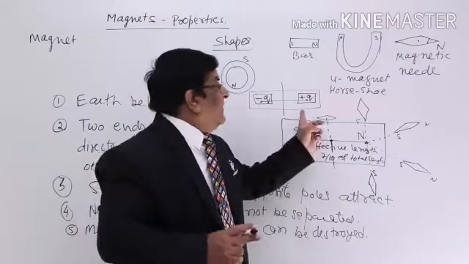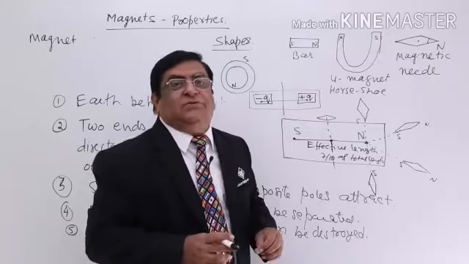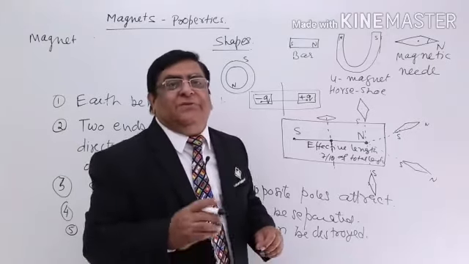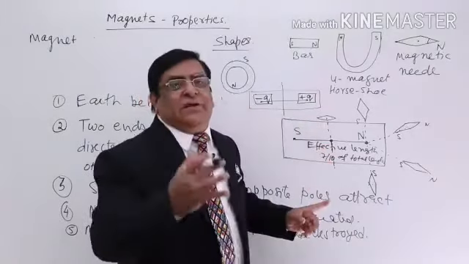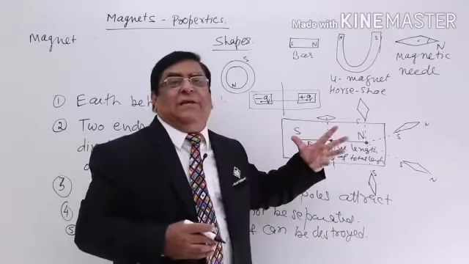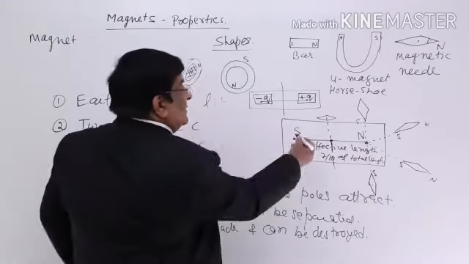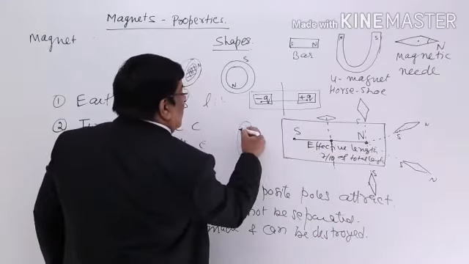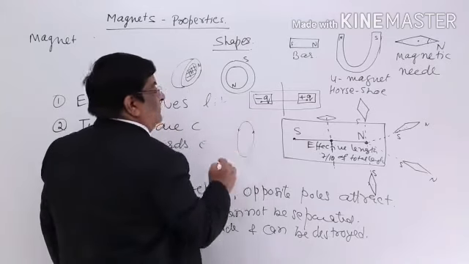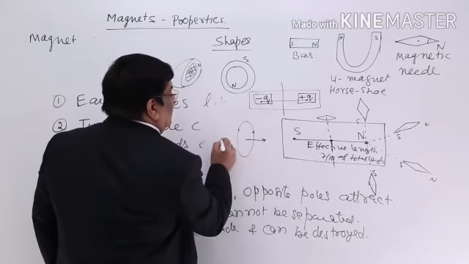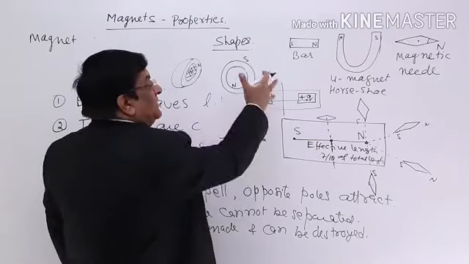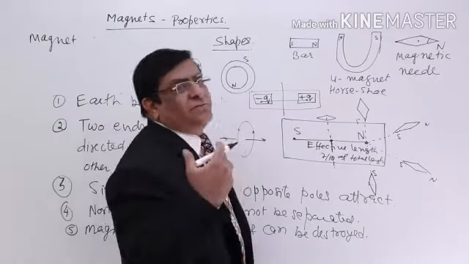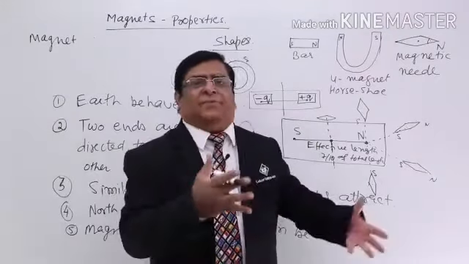This difference was so contrasting, so strong, that later we refused that this is a copy of this. We said no, it is an entirely different thing, because with our new knowledge we now know that it is a current flowing in a coil, and this behaves like a magnet, this, not this. But since we had the name, it keeps on continuing.